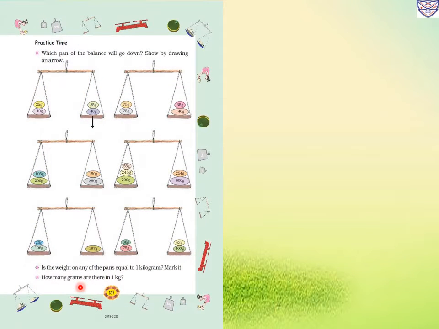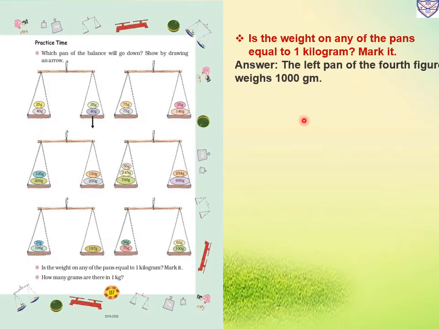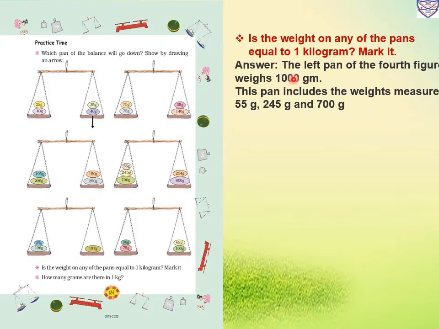Now your question: is the weight on any of the pans equal to 1 kilogram? Mark it. So answer, the left pan of the fourth figure weighs 1000 gram. The fourth figure is this, and the left side pan weighs 1000 gram. This pan includes the weights 55 gram, 245 gram and 700 gram, which is 55 plus 245 plus 700, equal to 1000 gram. So 1000 gram is equal to 1 kg.